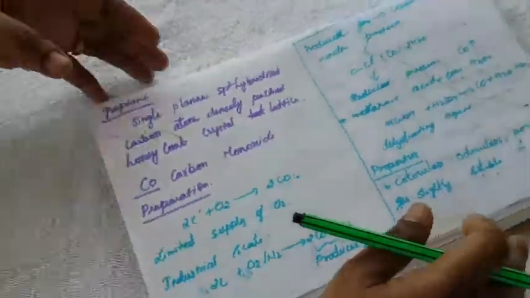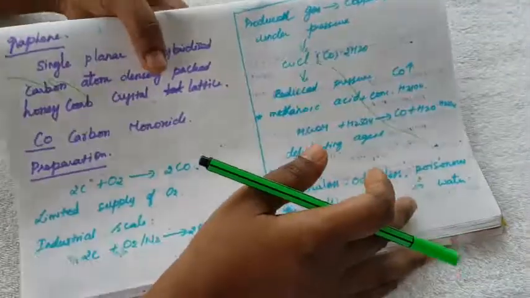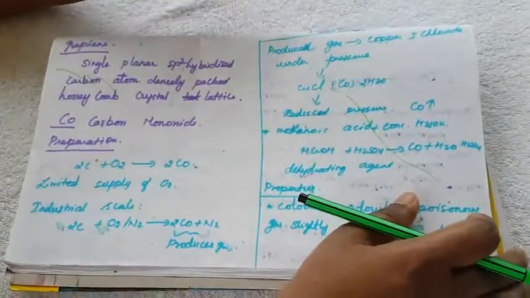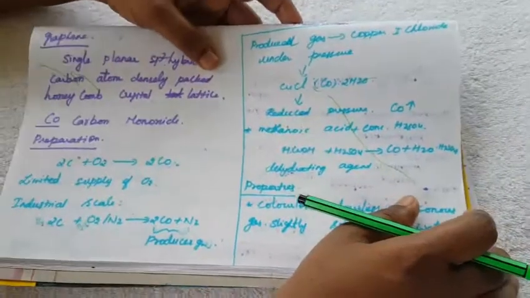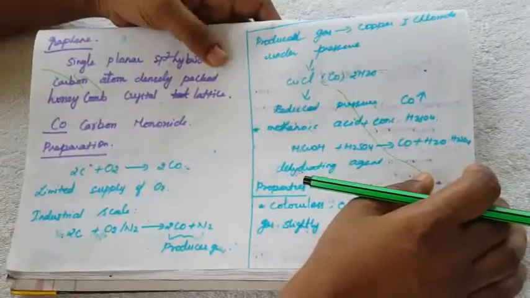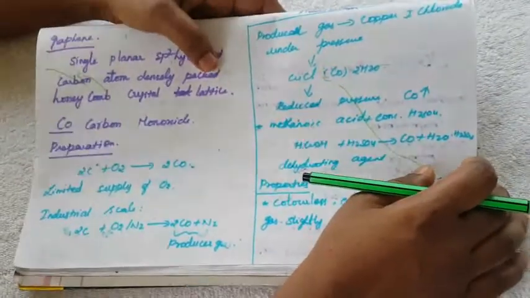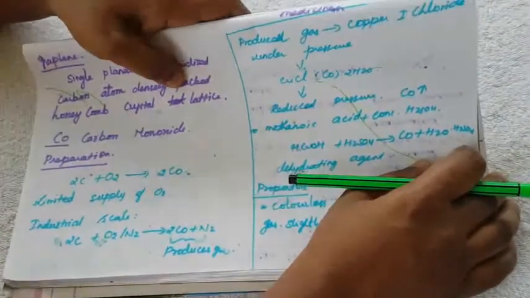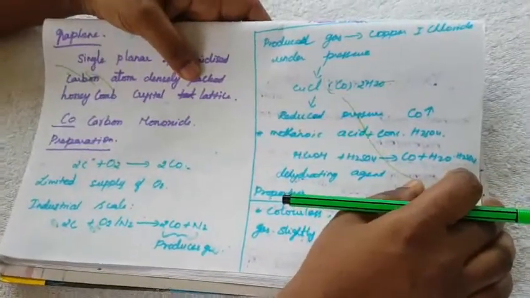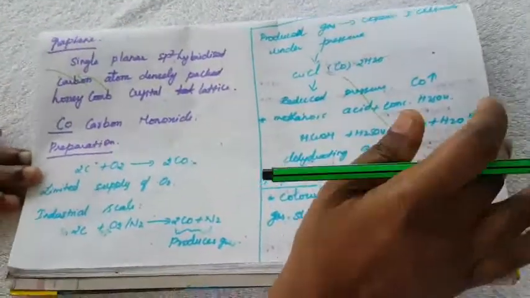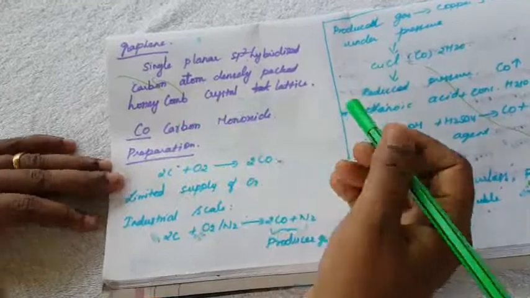In the previous lesson, we studied the 13th group, that is boron, and its derivative compounds, boric acid. In the previous video, we studied the types of carbon, the allotropes of carbon: graphite, diamond, graphene, fullerenes, and nanotubes. Today we are going to see the next carbon family member, that is carbon monoxide.